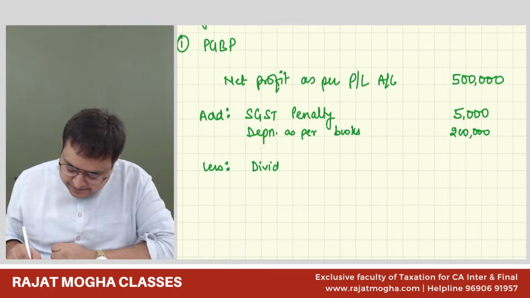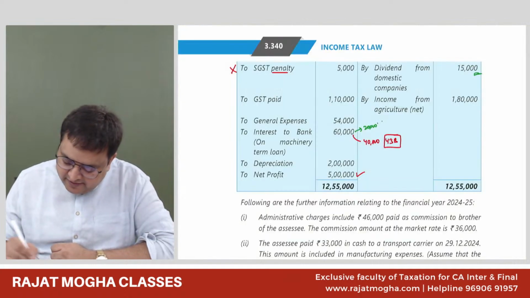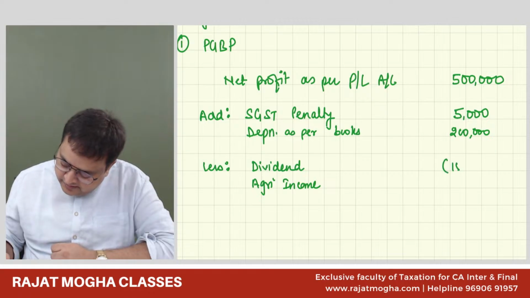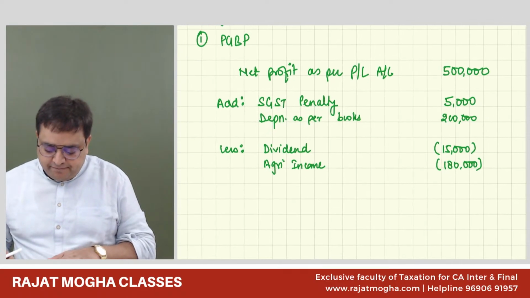Dividend. Agriculture income. Dividend was 15,000, I believe, 15 and 180. 15,000 and 1,80,000. Okay. Now,